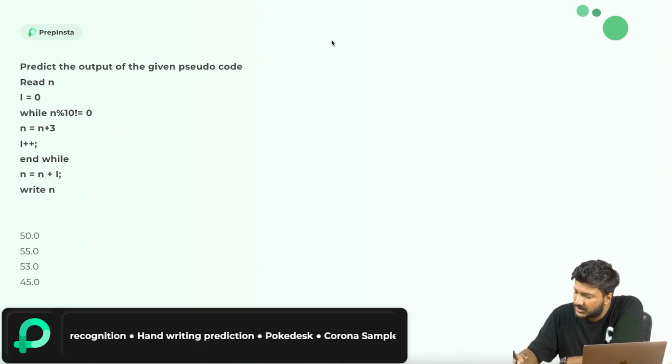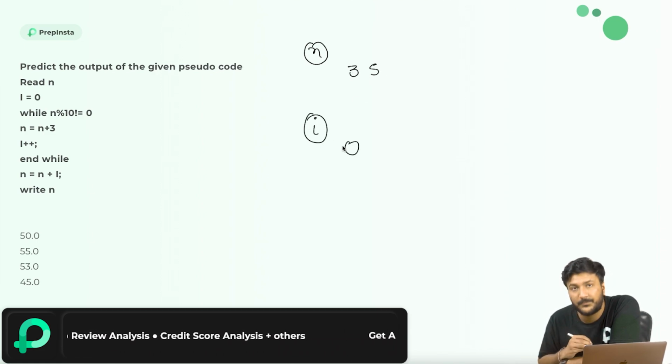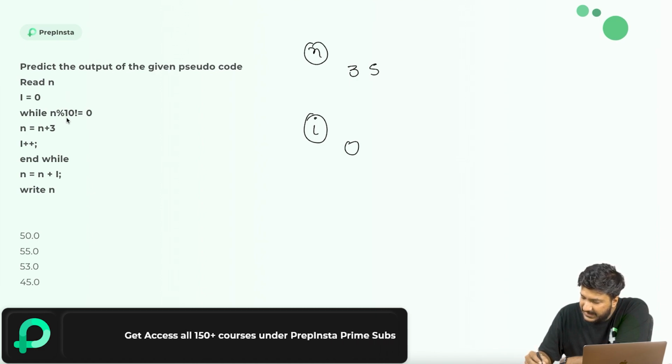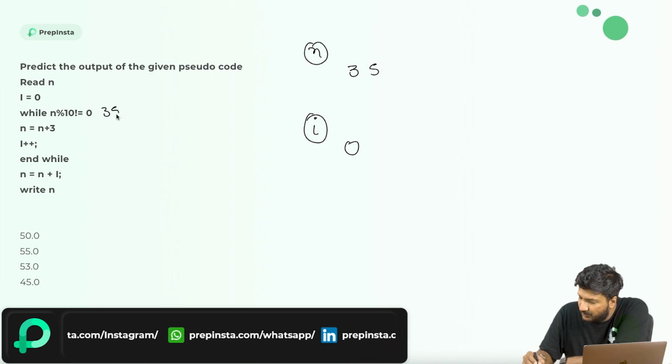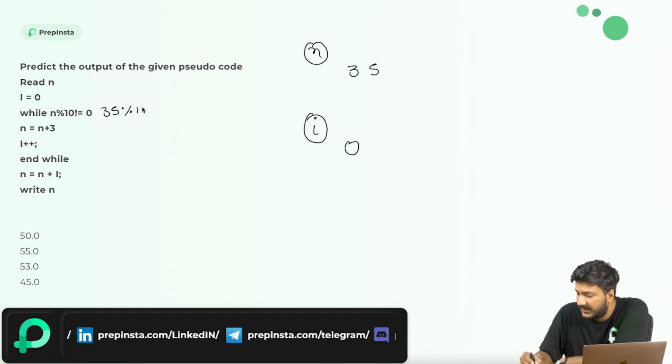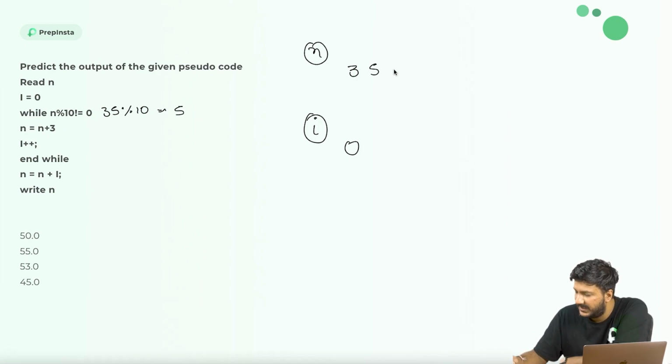So you start with an n value of 35 and an i value of 0. Then move ahead: while n modulus 10 is not equal to 0. The n value is 35. n percentage 10, is that equal to 0? No, it's equal to 5. So we'll do whatever is mentioned in the loop. They're saying change n to n plus 3, so it becomes 38. Then they're saying do i plus plus. Fine, I'll do i plus plus, so the value changes to 1.